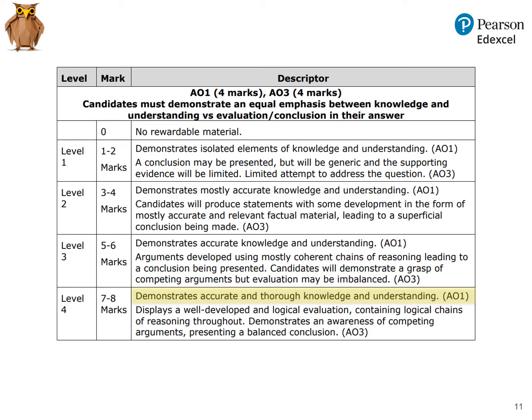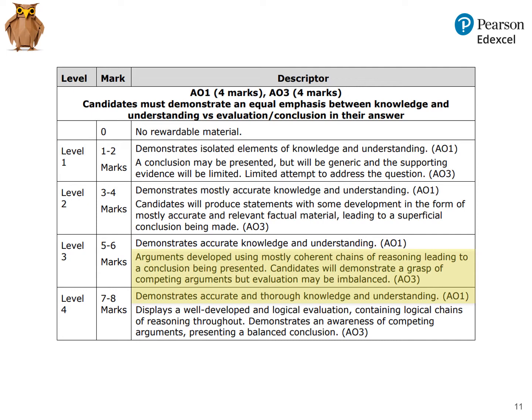Now the AO3 was judged to be a level 3. One of the interesting questions raised during our live training was about conclusions and whether conclusions need to come at the end of the answer. The answer to that, confirmed by our senior examiners, is definitely not.